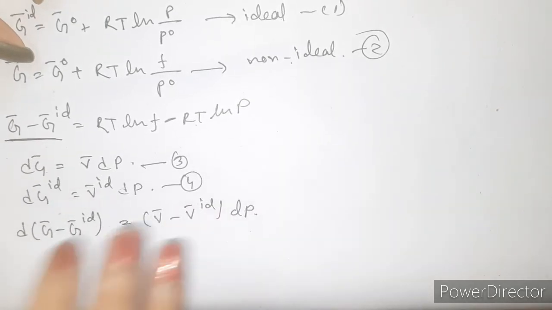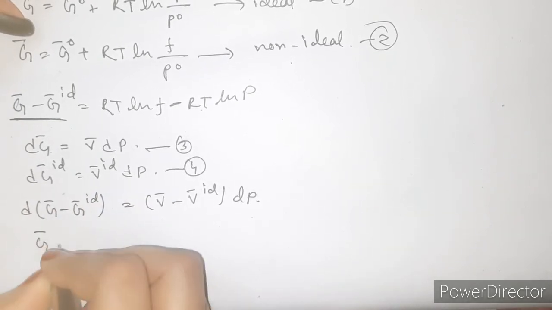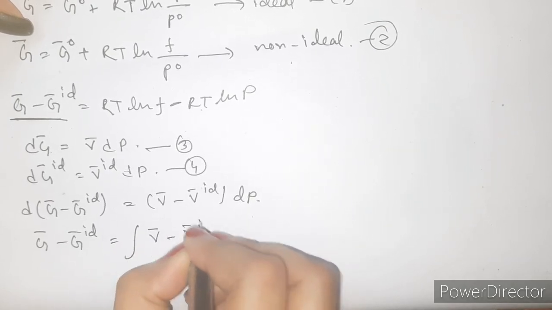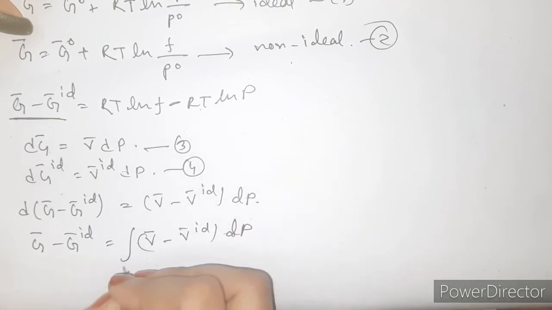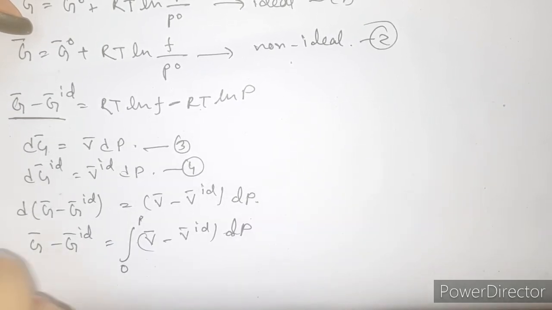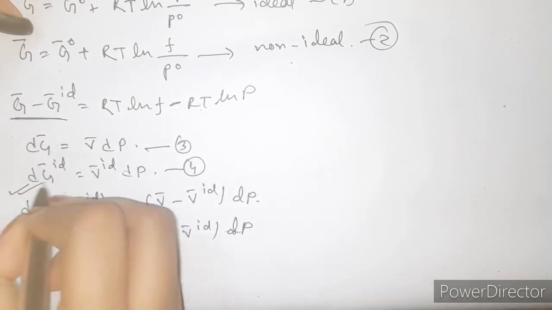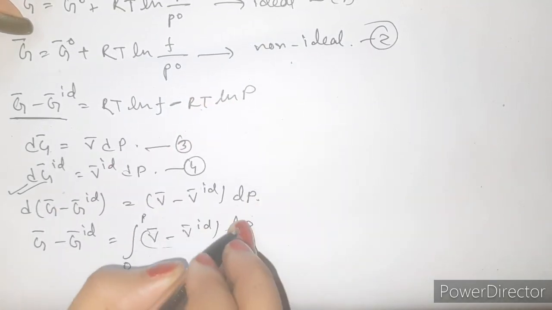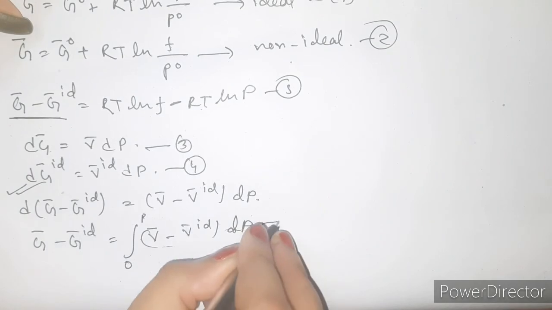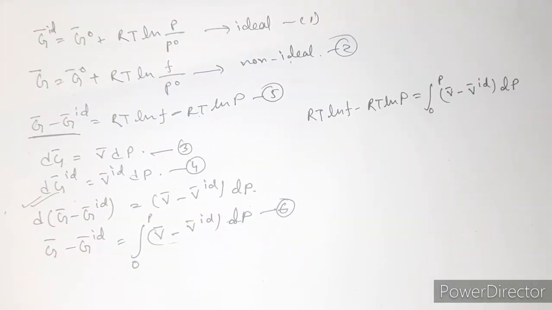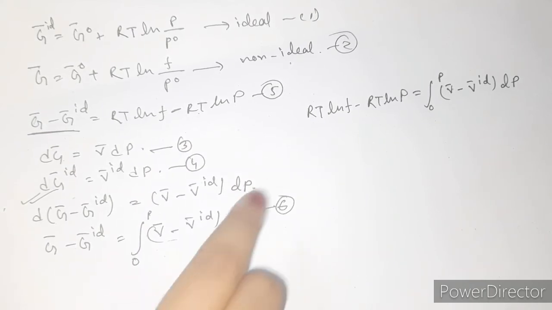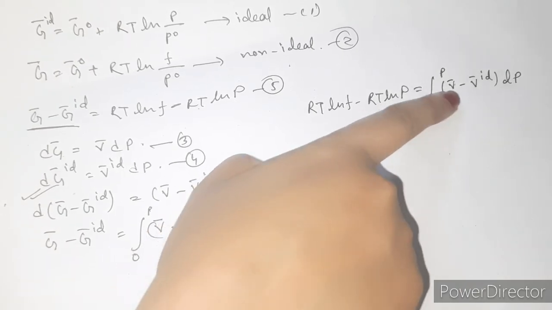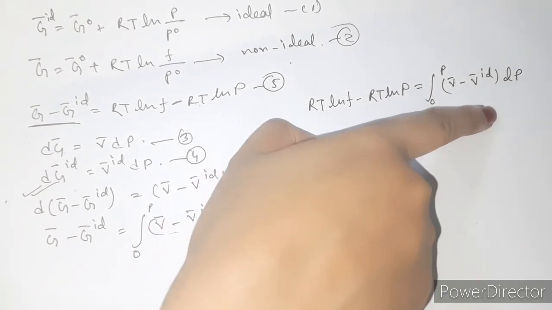So after integrating this from 0 to P, you can get G bar minus G bar ideal equal to the integration of (V bar − V bar ideal) into dP, and this integration occurs from 0 to P. If this is equation 5 and this is equation 6, then from equation 5 and equation 6 you can get this equation, that is RT ln f minus RT ln P is equal to the integral from 0 to P of (V bar − V bar ideal) dP.